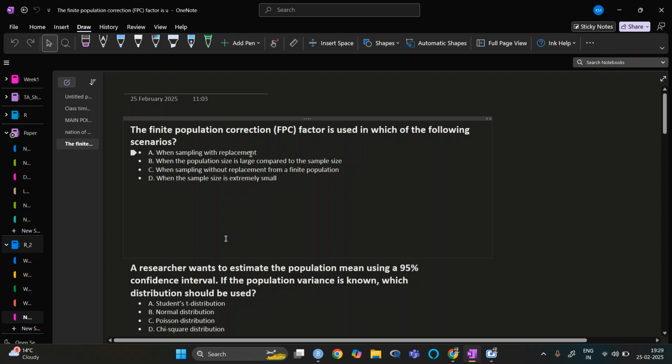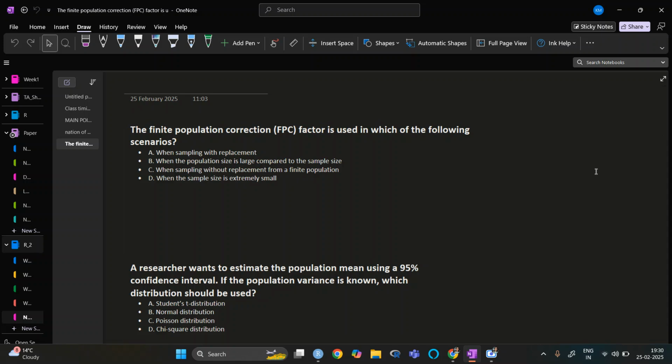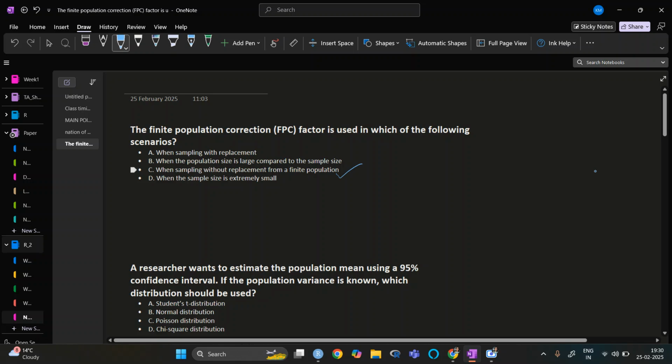So when the sampling is with replacement we do not do it. When the population size is large compared to the sample size, you can get confused that it can be the correct answer, but it is not. When the sampling is without replacement from a finite population, and the sample size is extremely small, one can think that when the sample is very small we need the small finite population correction, but that is not the case. We need it when we do sampling without replacement from a finite population.